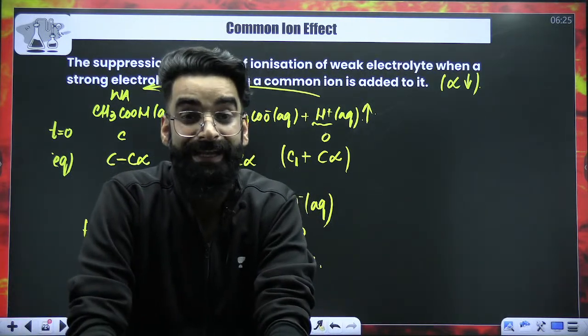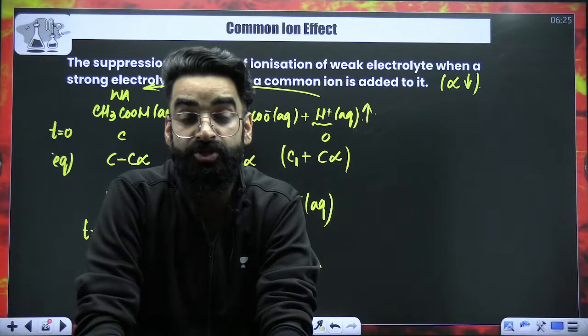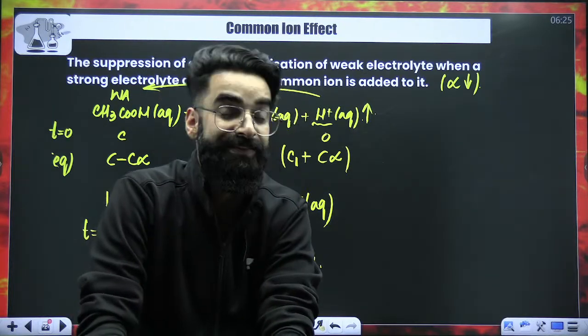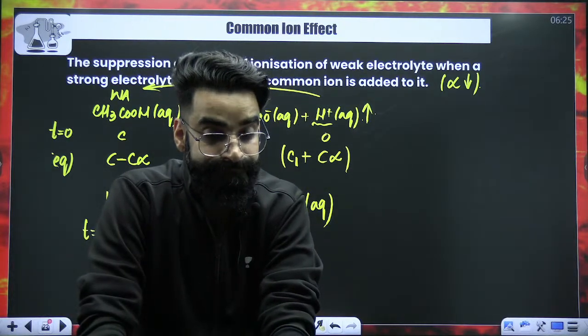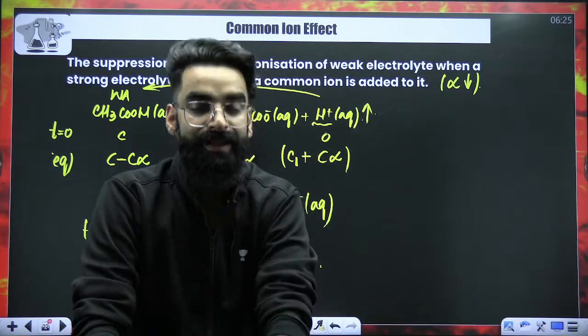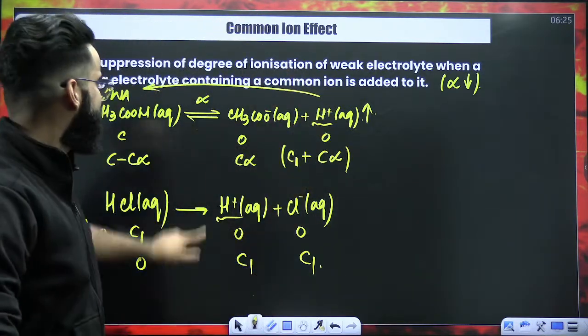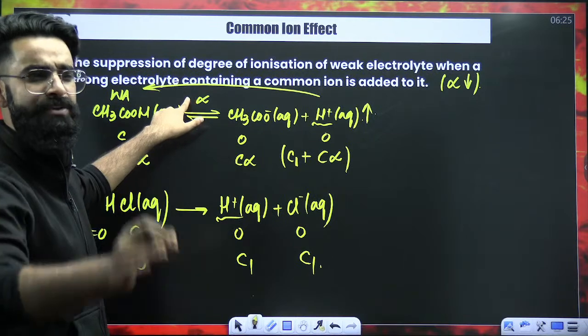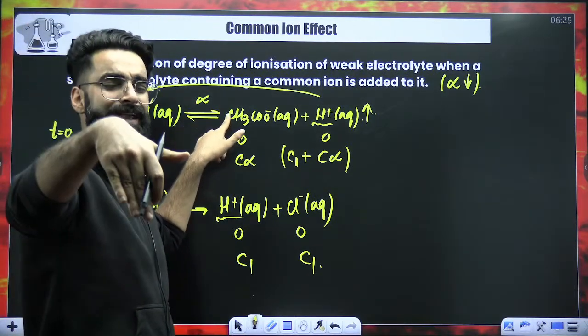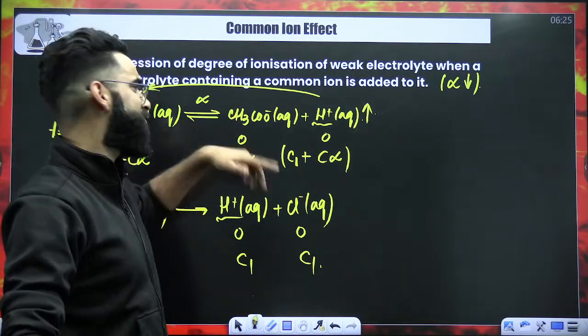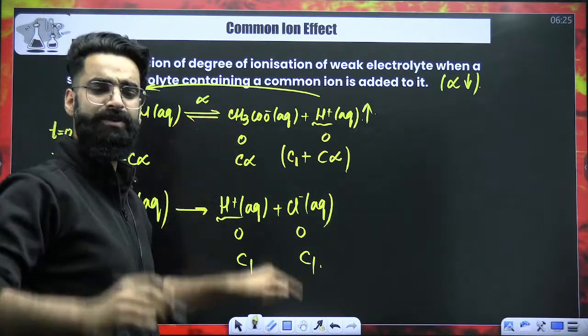The suppression, the decrease in the value of degree of ionization of a weak electrolyte when a strong electrolyte having a common ion is added to it. For example, when there was only weak electrolyte present in the container, which was in equilibrium with the ions, let's assume that alpha was already less than 0.05.